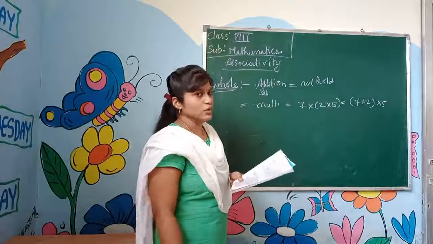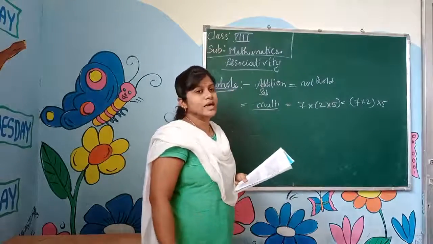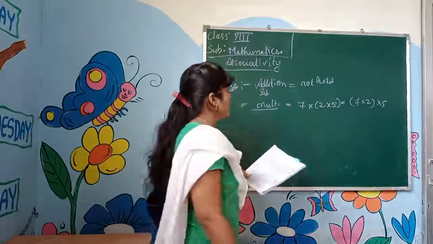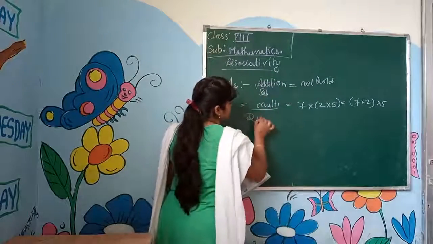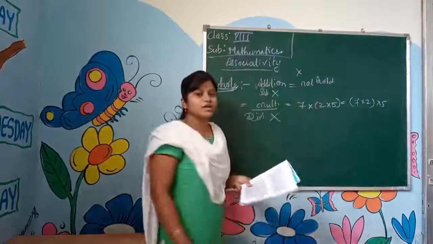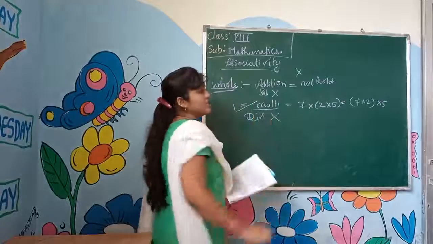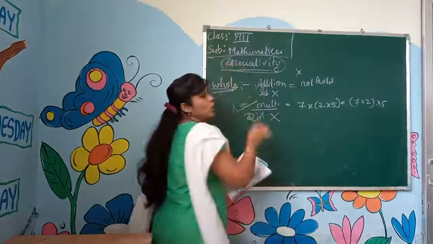Division also does not hold. Understood? Only in the multiplication case does the associative property hold for whole numbers.